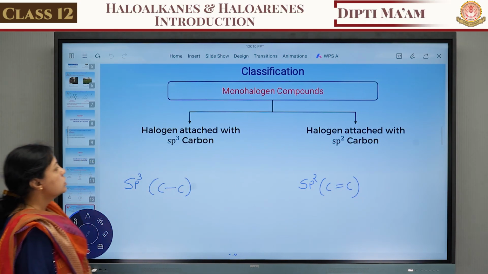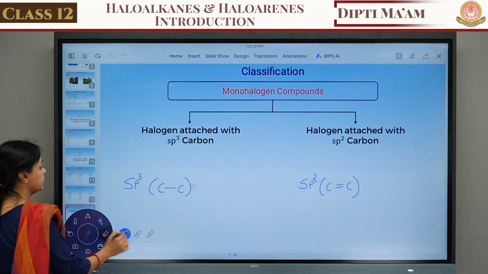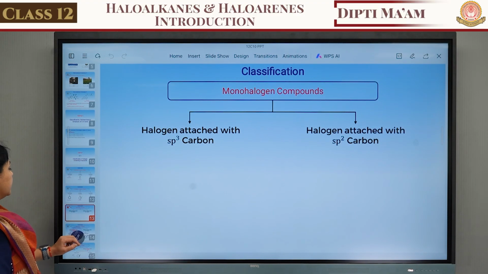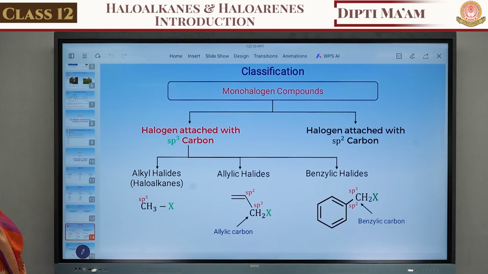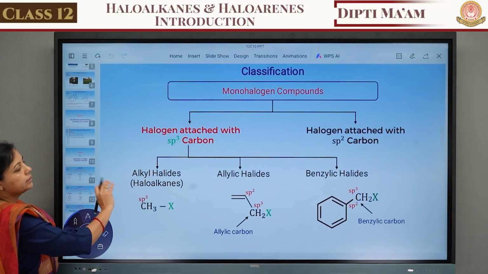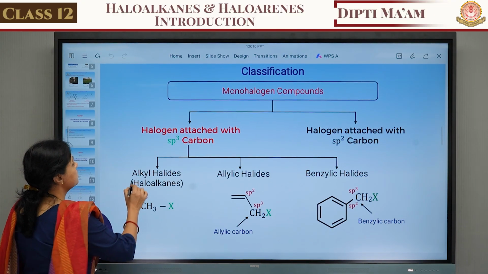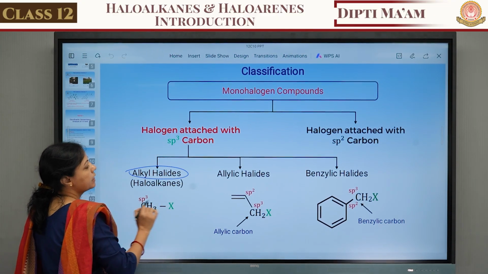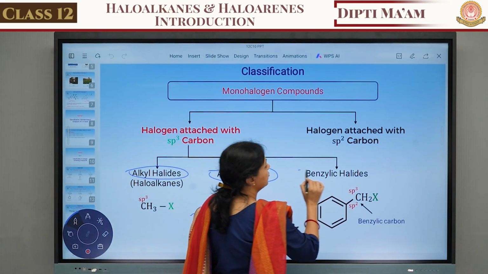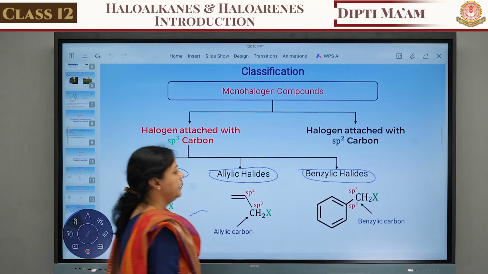So let's see, first of all, halogen attached with the sp3 carbon. Here again three parts are there. One is known as the alkyl halide, second is the allylic halide, and third is the benzylic halide.